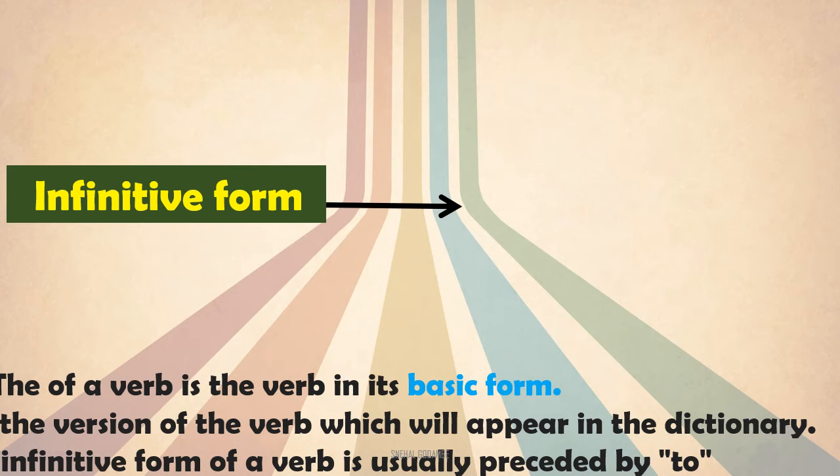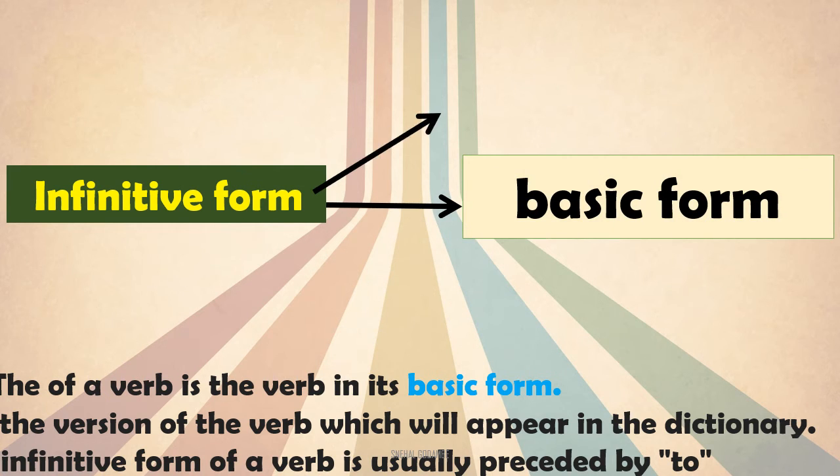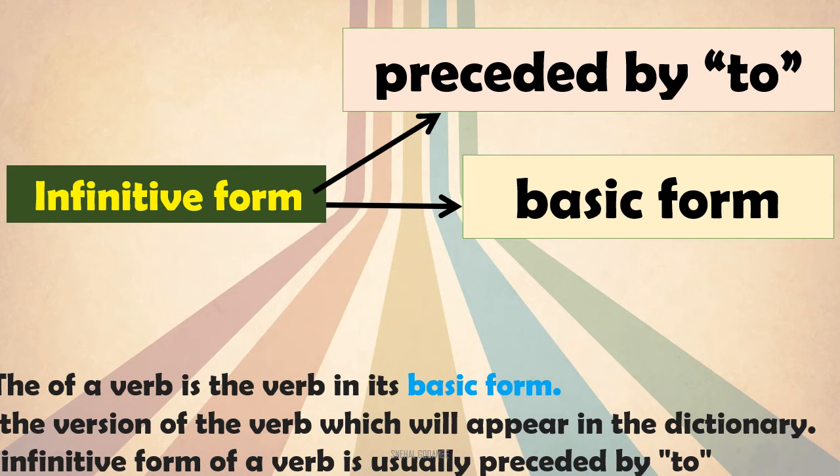Then the next thing is that it is preceded by to. That it follows by to. जेव्हा बेसिक वर्ब फॉर्म आपण वापरतो त्याच्या आधी आपण टू लावतो. वी हॅव सीन दॅट infinitive form of a verb is usually preceded by to.